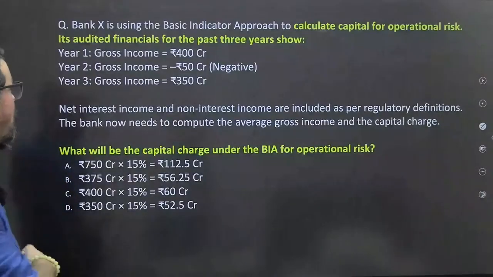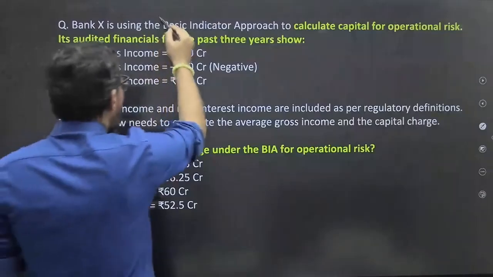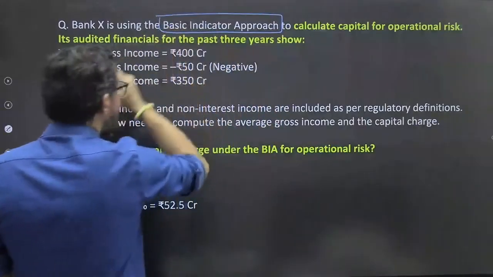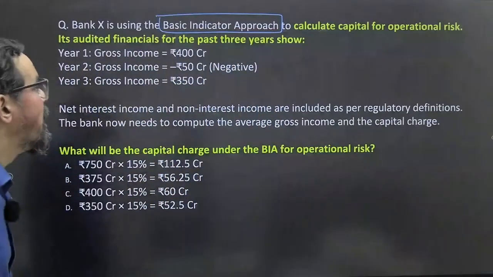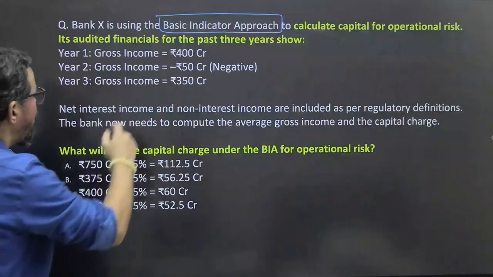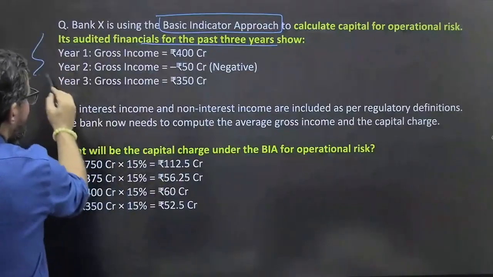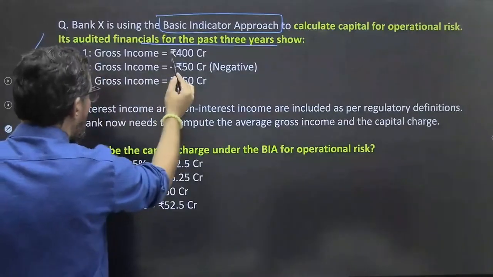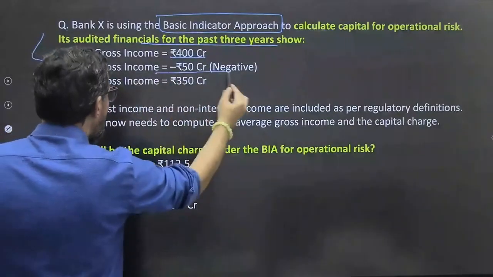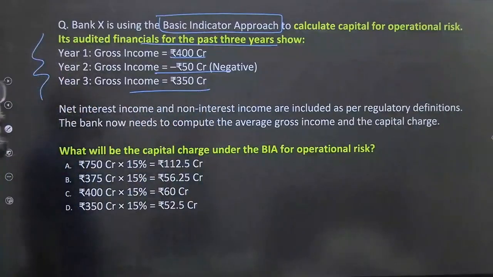Next one. Bank X is using the basic indicator approach, BIA, for the capital charge of operational risk. Calculate capital for operational risk. It audited its financials for the past 3 years. Year 1 profit of 400 crores, year 2 loss of 50 crores, and year 3 profit of 350 crore rupees.